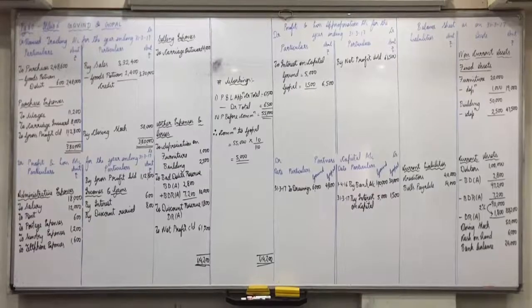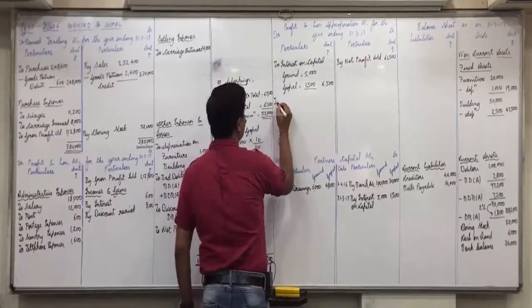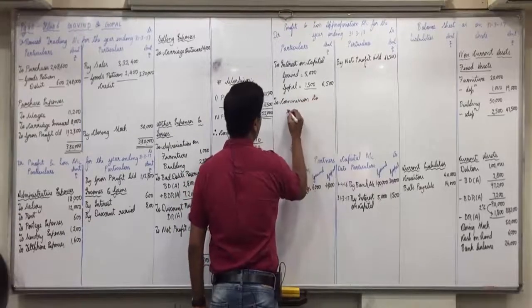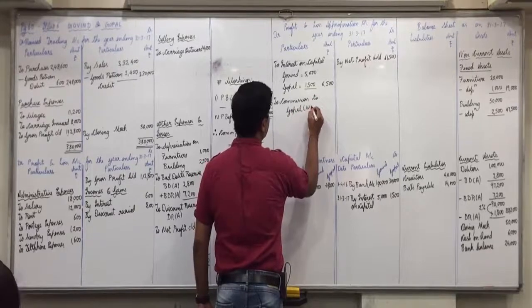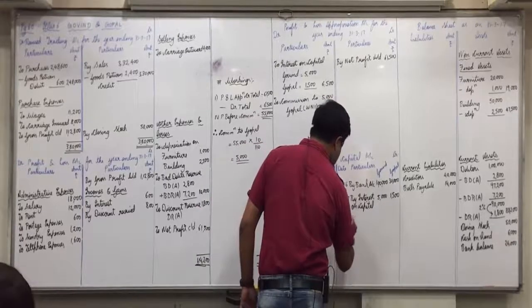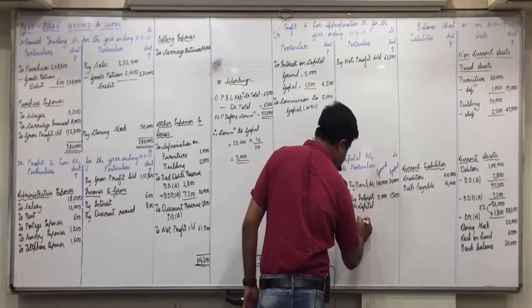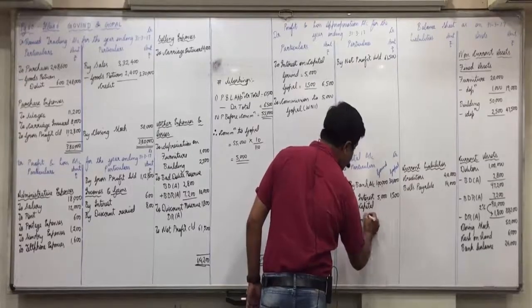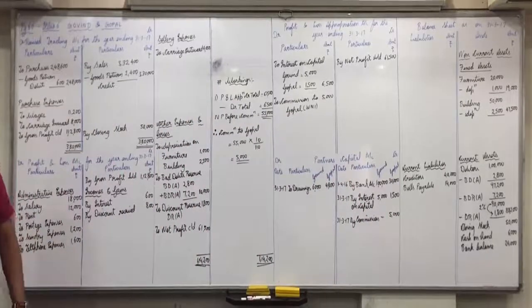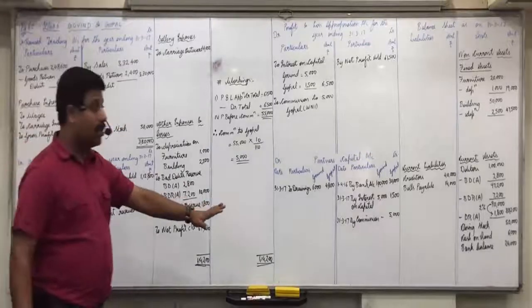Two effects: commission to Gopal. P&L appropriation debit side and partners' capital account credit side. To commission to Gopal, in bracket working note 1, 5,000, and partners' capital credit side, by commission in Gopal's column 5,000. Any doubts with this? Okay, once again, what are the two effects? P&L appropriation on debit side and partners' capital on credit side.